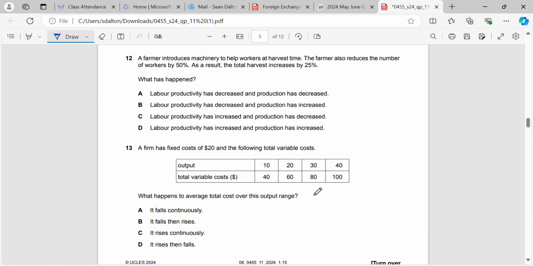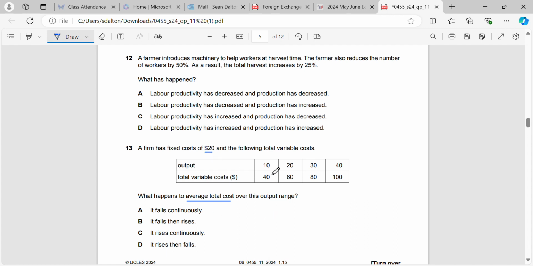Okay, another cost question. This is unusual. Normally they only give one. Okay, so a firm has a fixed cost of $20 and the following total variable costs. What happens to average total cost over this output range? So in this case what we'll see is our output is 10, our variable cost is 20. We're looking for our average total cost, so we need to add in our fixed costs here as well, right? So we'll just go through them one by one.